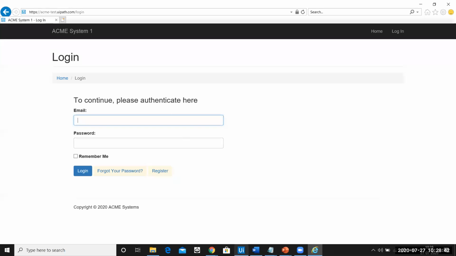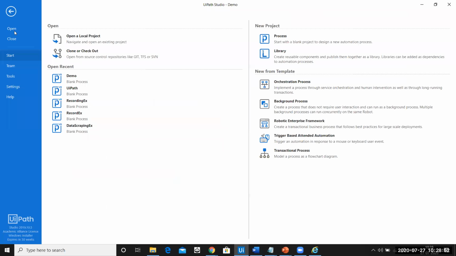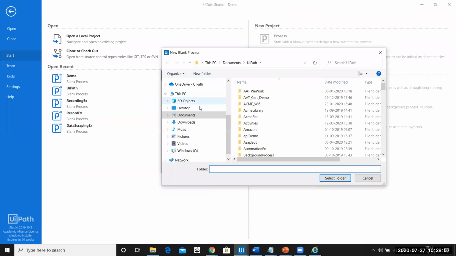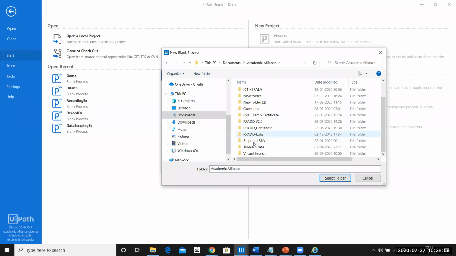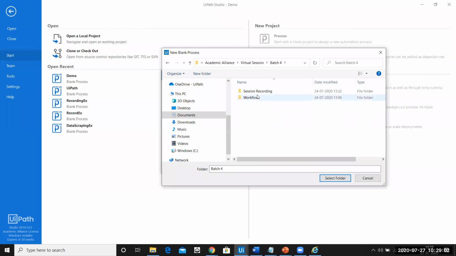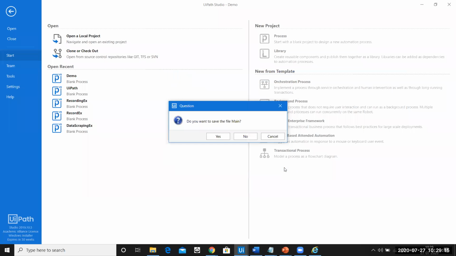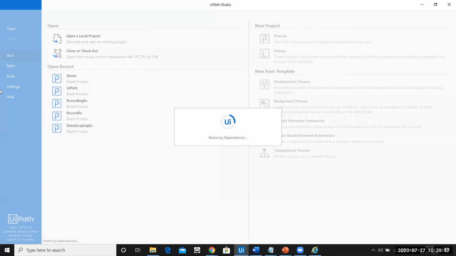So let us start building this bot. I'll just mute everyone, I could hear a background noise. If anybody has a doubt, please unmute yourself and speak. Okay, let me create a new process. Let me choose the folder that we were working with. I'll select this and give a name. I'll say WI5, so you guys can understand what this example is, and let me create it.